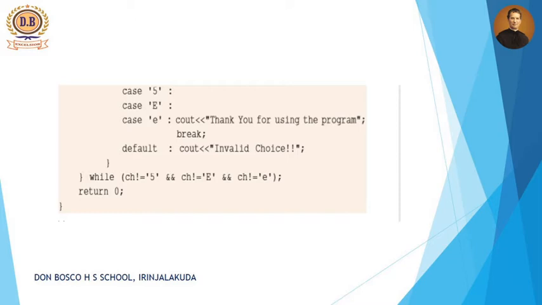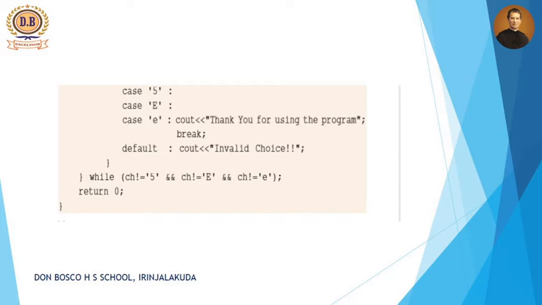You can exit from the loop while, okay, up to which it will execute when we enter character 5. Character 5 means ch not equal to 5. Not equal to 5 means it is not belonging to that category, and ch not equal to e and ch not equal to small letter e. In any other value, the loop will continue.